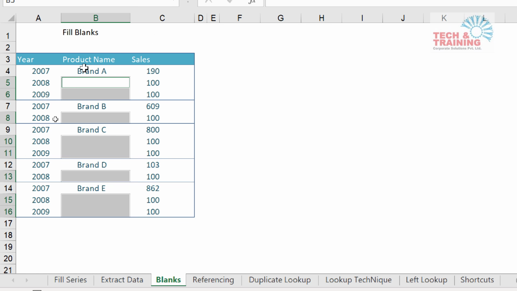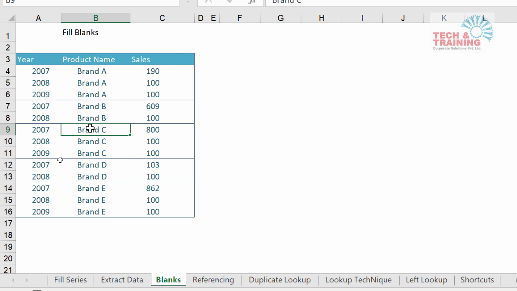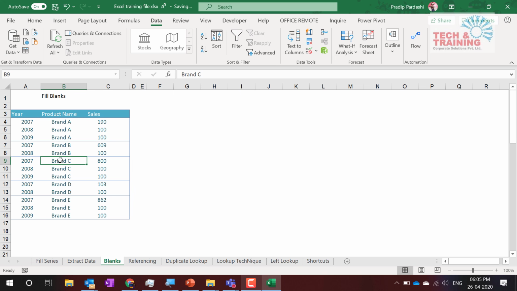When I did Control G special blanks, I get this entire range. I directly typed equal to. You're not supposed to click here. Make sure if you lose the selection, you lose the method. One cell above, instead of pressing enter, I press Control enter. And now see, that gives me the perfect solution. So that is the method, a shortcut method. Now this is very easy and simple.